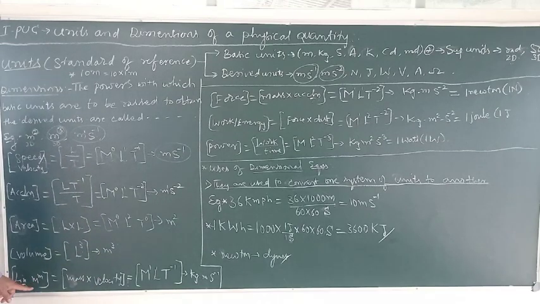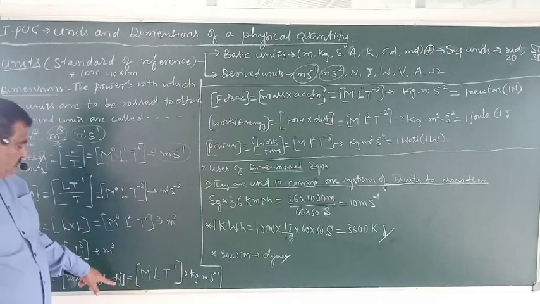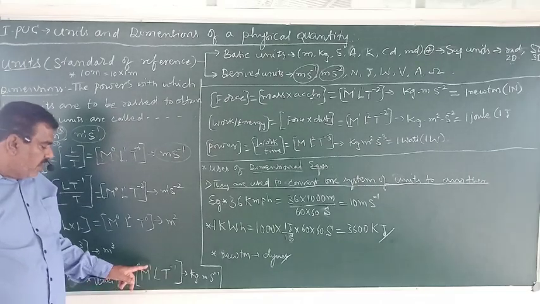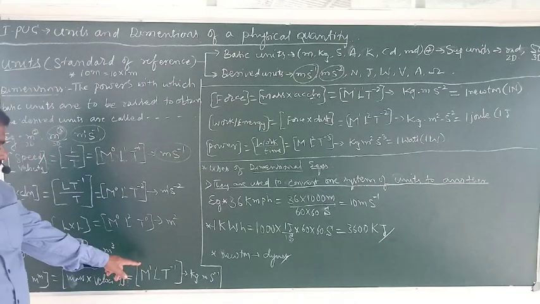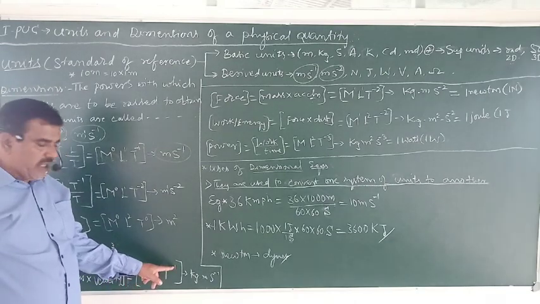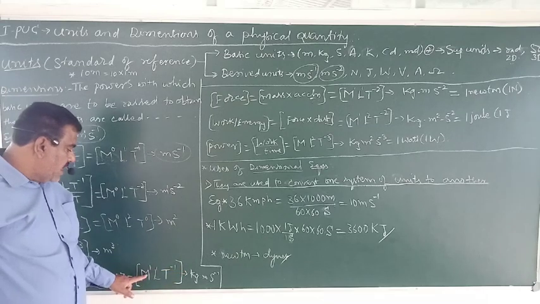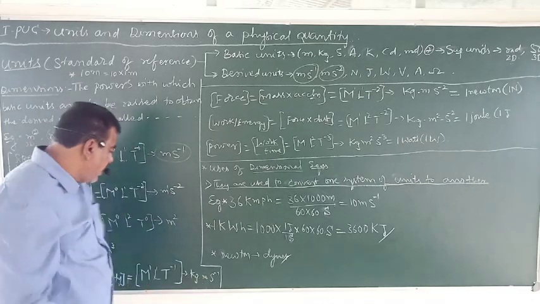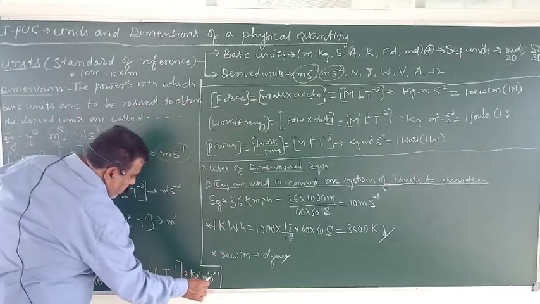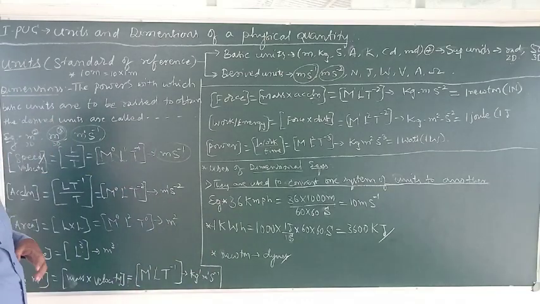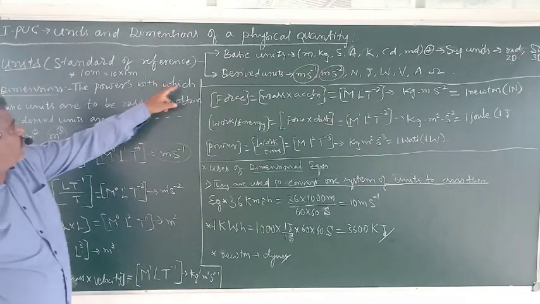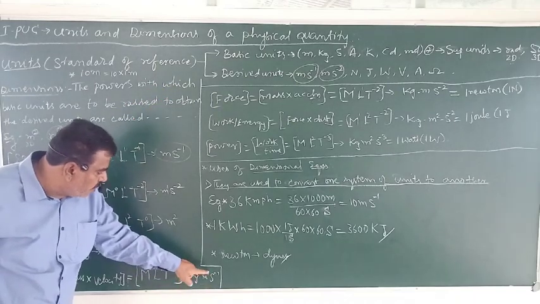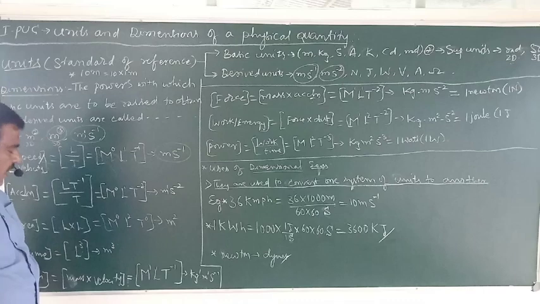Similarly, linear momentum. What is linear momentum? The product of mass and velocity is called linear momentum. Mass means m, velocity is Lt^-1. Therefore, the dimension of mass in momentum is 1, length is 1, time is -1. So what is the unit? Mass, kg, length, meter, time, second. The dimensions are 1, 1, -1. See the definition? The powers with which the basic units are to be raised to obtain the derived unit.